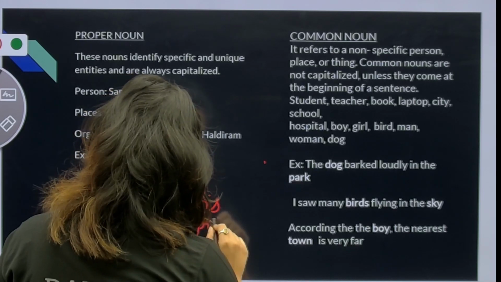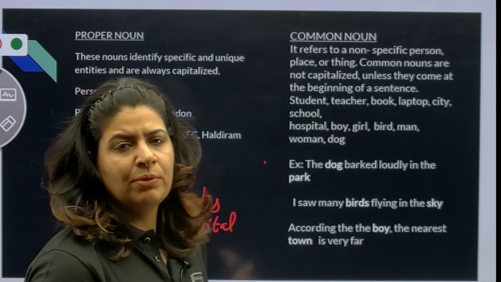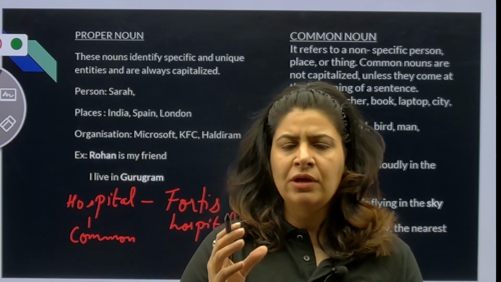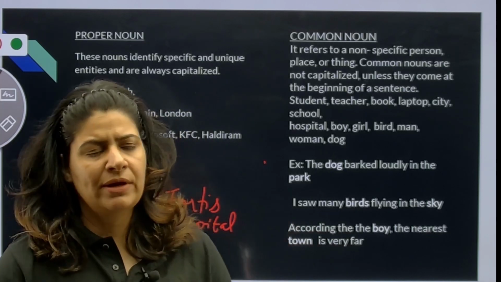You all must have heard about Fortis Hospital. So this becomes my proper noun. So from a common noun, you can identify what can be the proper noun.